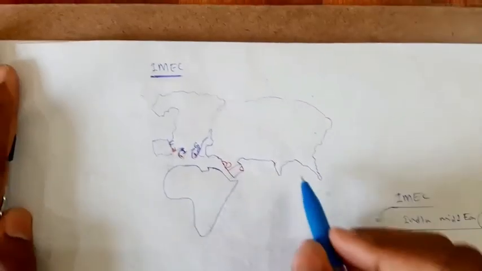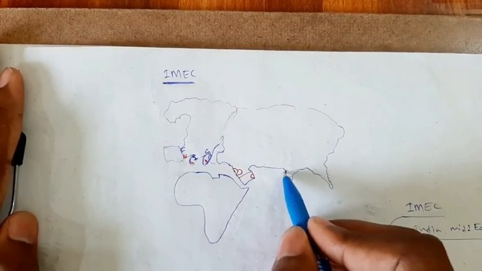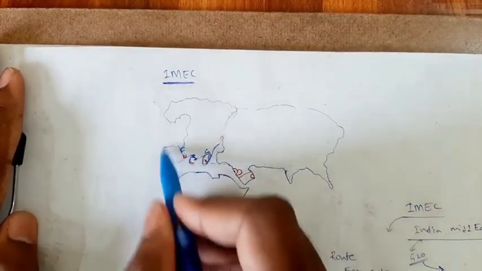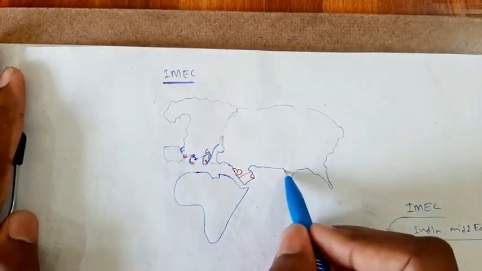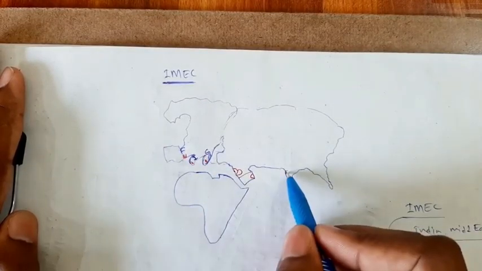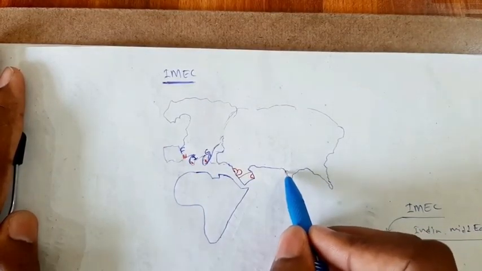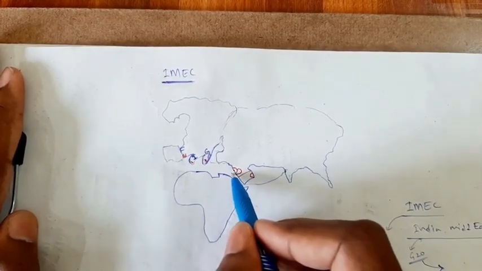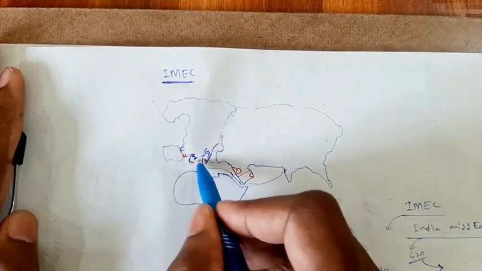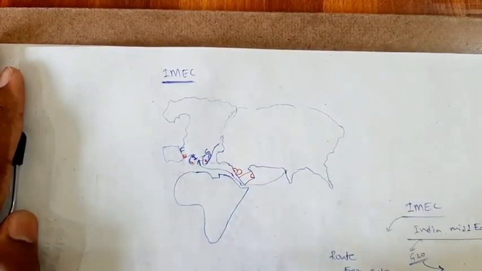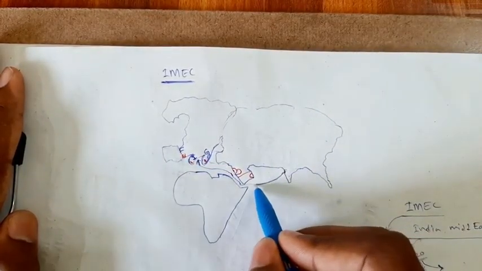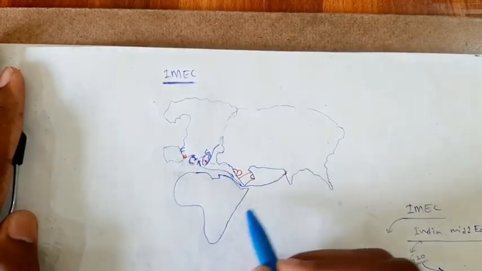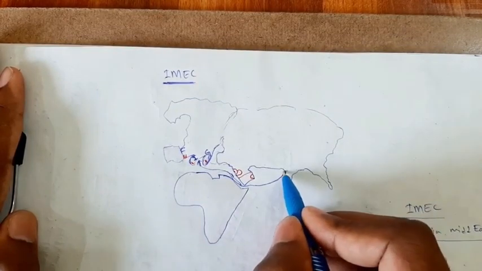Initially, I will show in the map. This is Europe. This is India. From India to Europe, the goods are going by this way. This is the Suez Canal, Egypt. Then they enter the European part. So this has a very long route, but now it goes by the way like this.